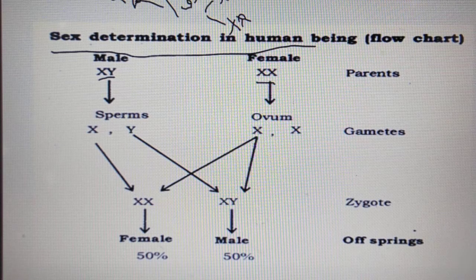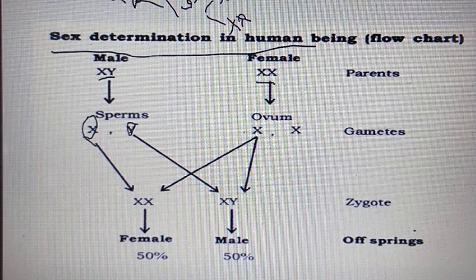So there are two kinds of sperms: some sperms have the X chromosome, and some have the Y chromosome. The female has only one kind, XX, so the ovum can carry only X. So 22 autosomes and X, and 22 autosomes and Y.